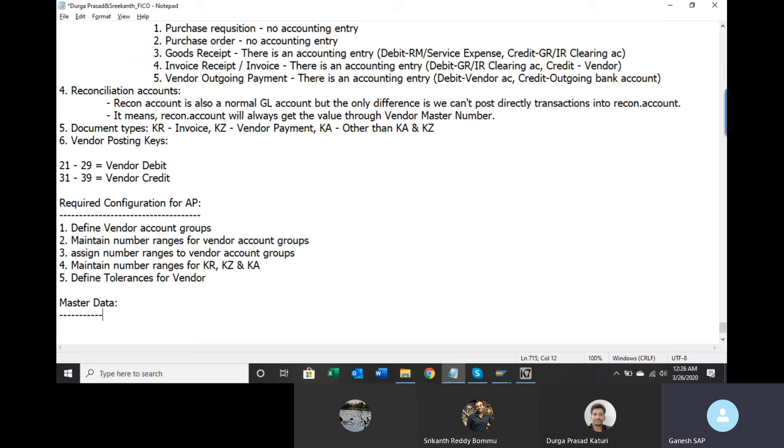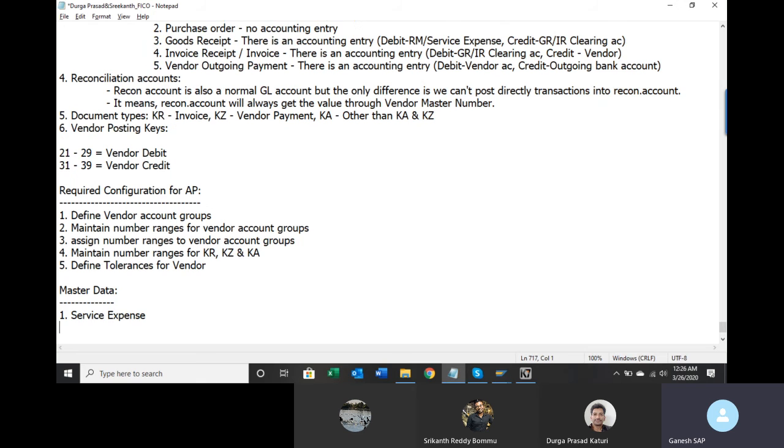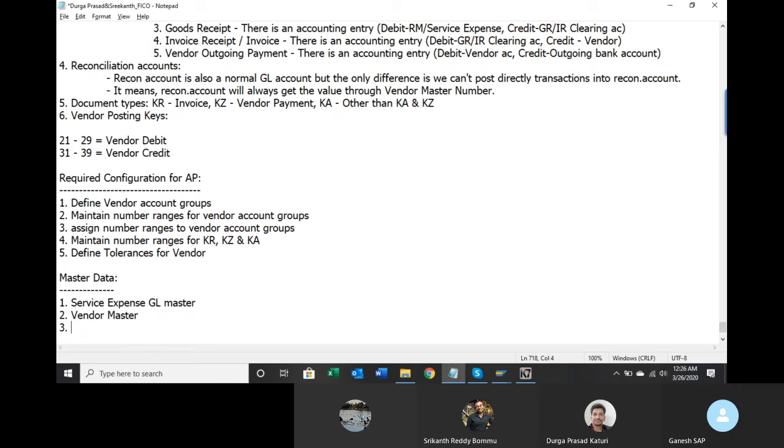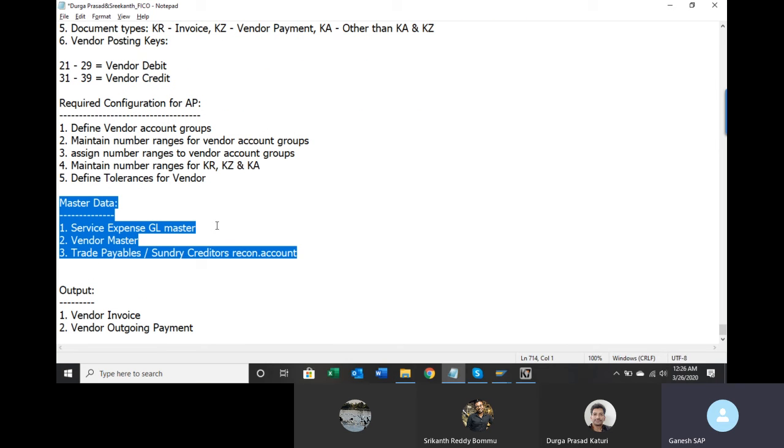Once you do that, we need master data. What master data is required? We need a service expense GL master, we need a vendor master, and we also need a payables or sundry creditors reconciliation account, which is also a GL account. So these three are required.